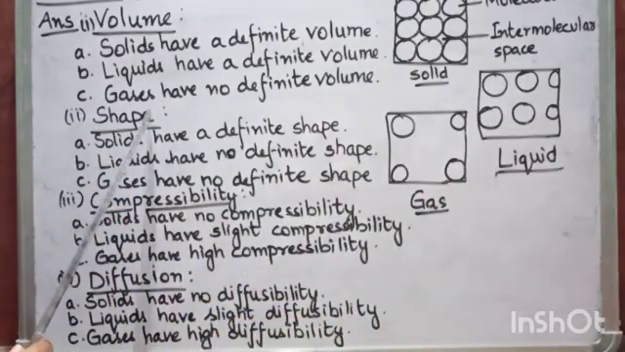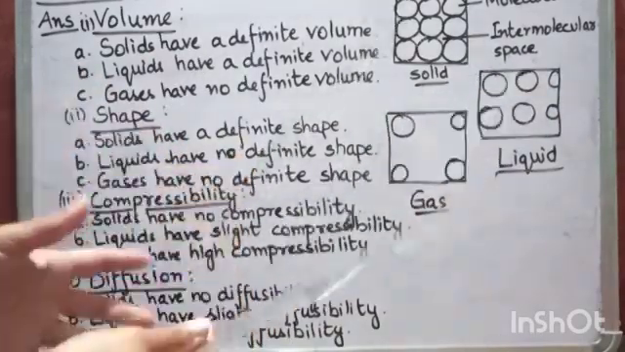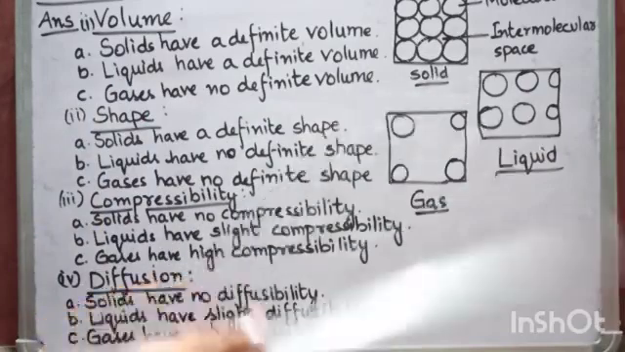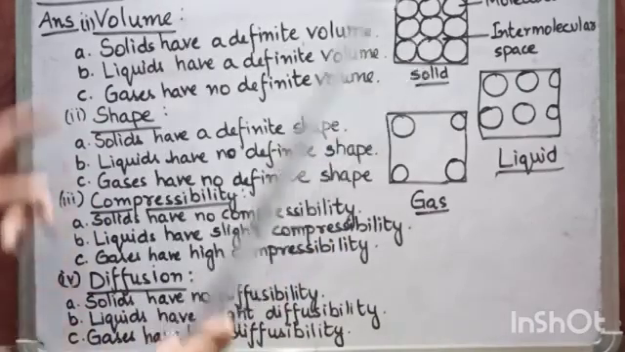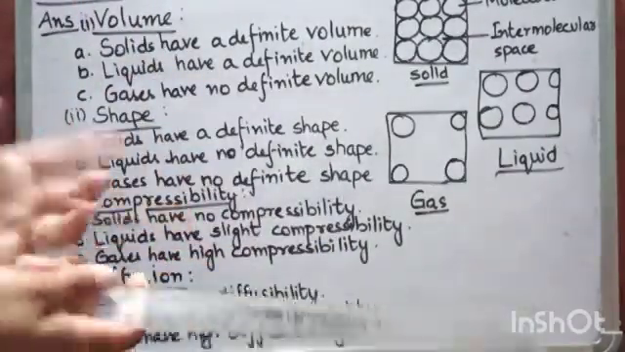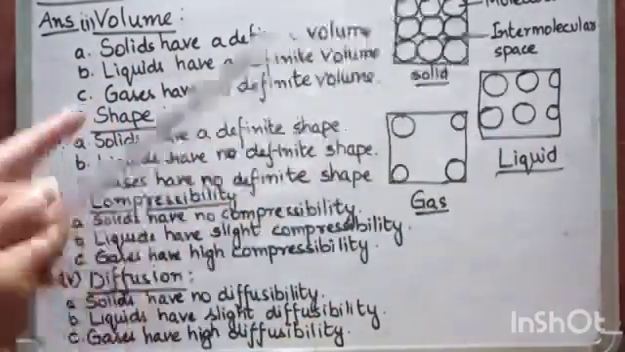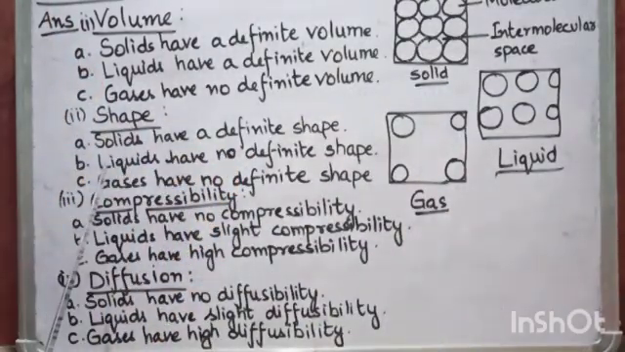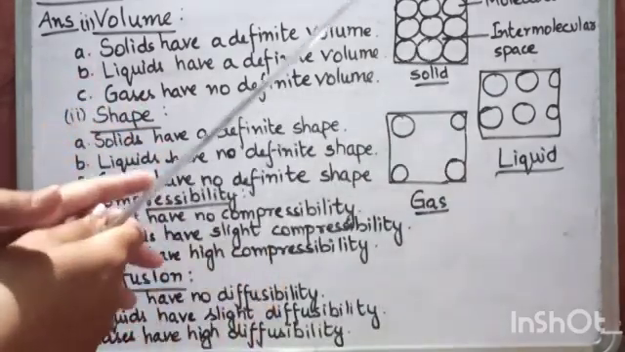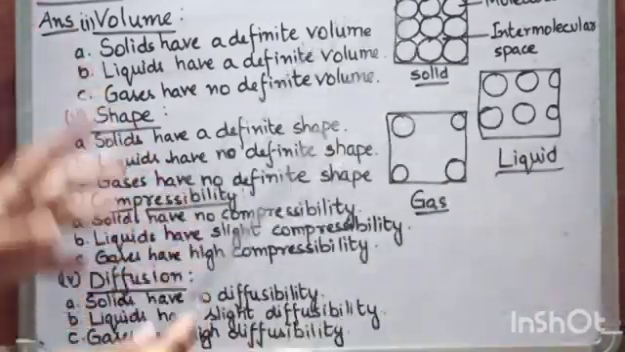Now second is shape. Because the intermolecular force of attraction in solid is very strong, they have a definite shape. Liquids have no definite shape, but they take the shape of the container they are put in, because the intermolecular force of attraction is less strong than in solid. Now the third is gases, they have no definite shape. The reason is molecules are far apart from each other and intermolecular force of attraction is very weak.